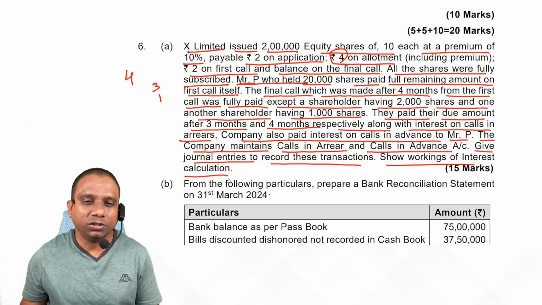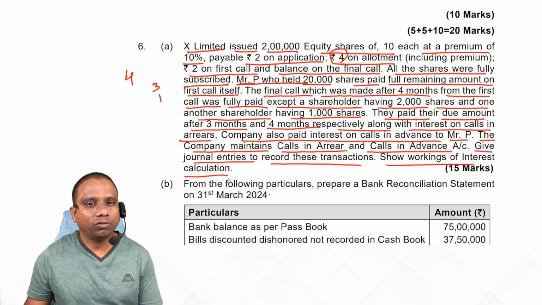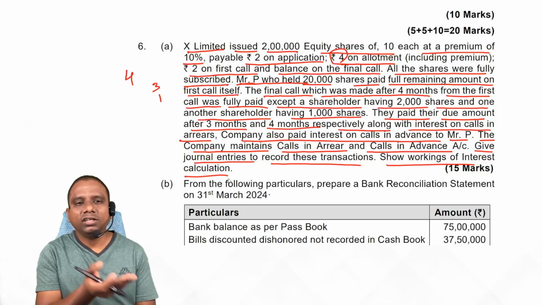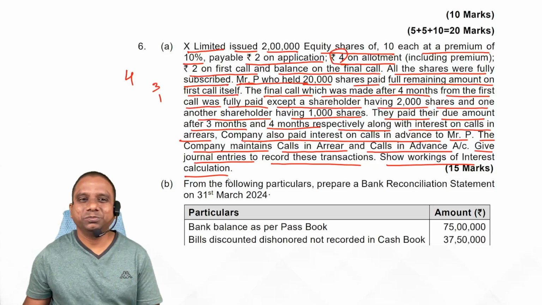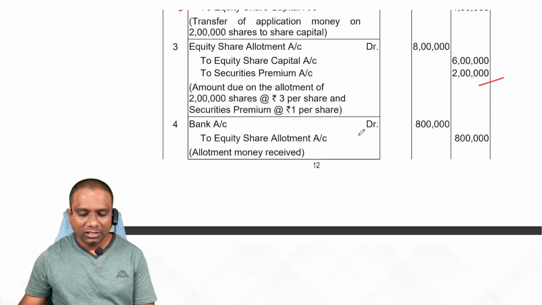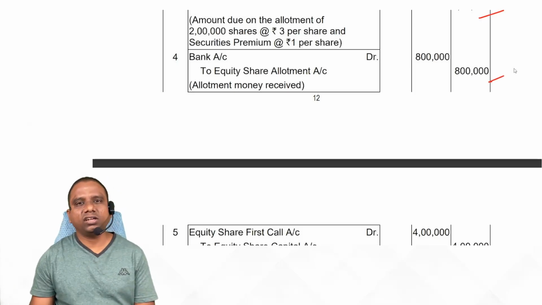Very simple problem, students. Why is it simple? There is no forfeiture. Why? Because all amounts are received. When there is no forfeiture, there is no concept of reissue. Take the entries one by one. So that means, allotment amount total received: bank account debit to equity share allotment account.